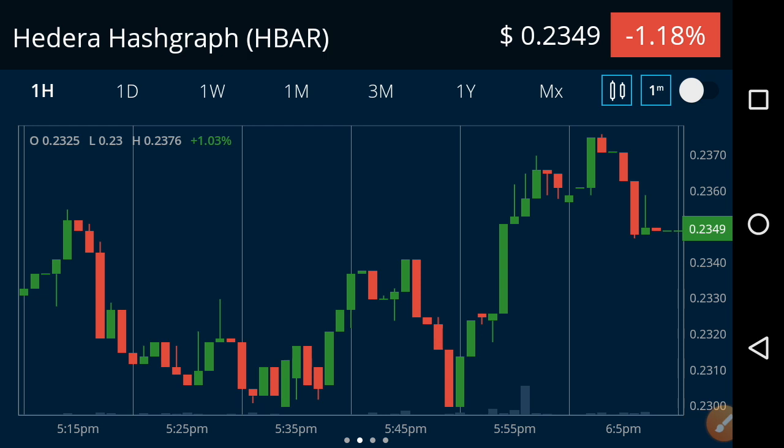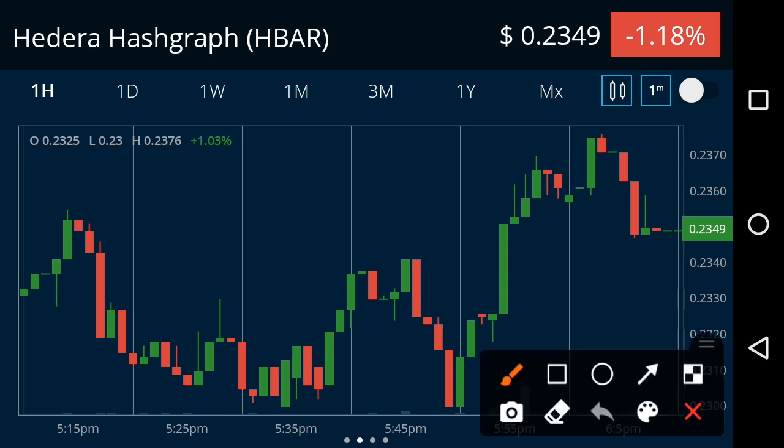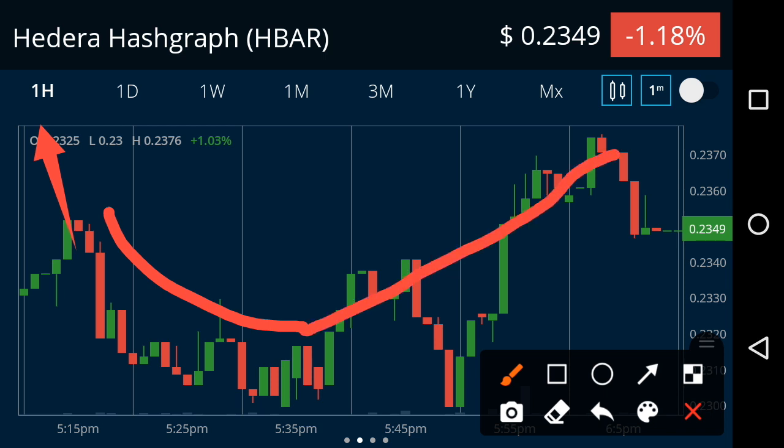So friends, as you can see on the screen, that is the last 1 hour latest price chart of Hedera Hashgraph. If you look at the price changes in Hedera Hashgraph, this time the price starts moving upward. But unfortunately, the previous time, as you can see, a fast drop occurred in the last 1 hour. You can see here it starts moving upward.